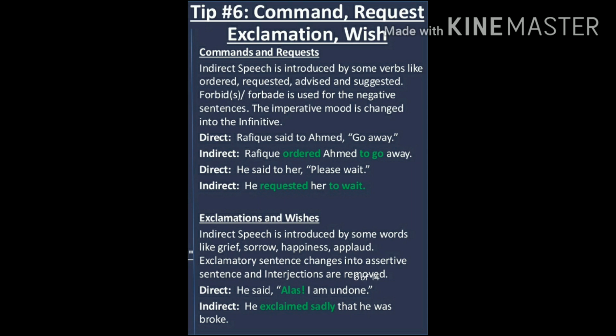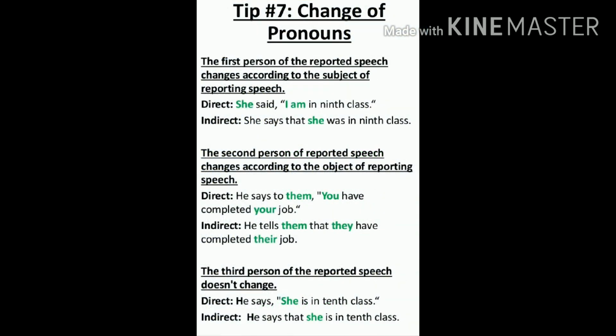So to make sure that our transformations are correct, let's move on to the next tip, tip number 7, that is change of pronouns. Yes, the pronouns will also change. How will they change? Let's come here and see. The first person of the reported speech changes according to the subject of the reporting speech.